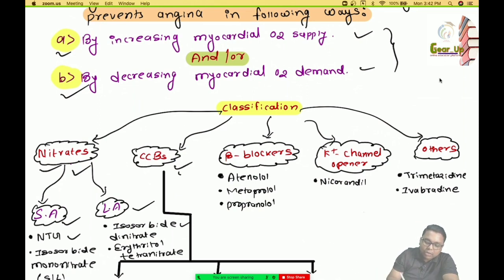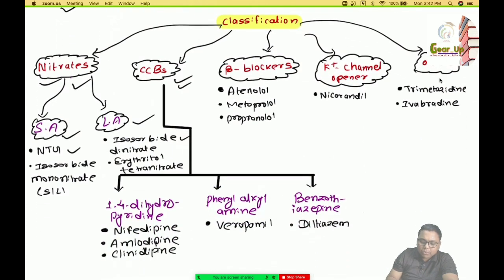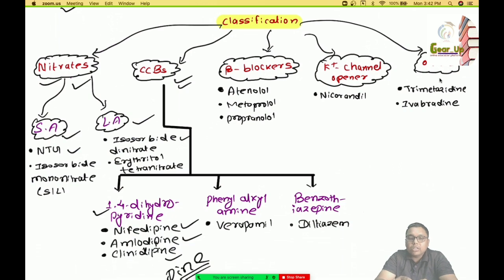Another class of drug we have is calcium channel blockers. Calcium channel blockers are mainly subclassified into three categories. The first one is 1,4-dihydropyridines, which consists of drugs ending with the suffix -pine, that is nifedipine, amlodipine, clinidipine, etc. Similarly, another subclass is phenylalkylamine, that is verapamil. Another subclass is benzothiazepine, that is diltiazem. So these are the calcium channel blockers used as anti-anginal drugs.